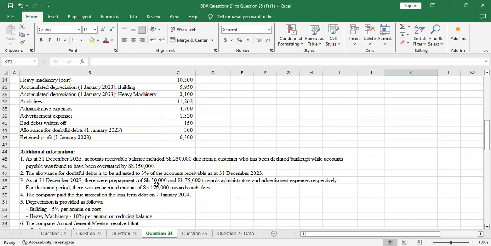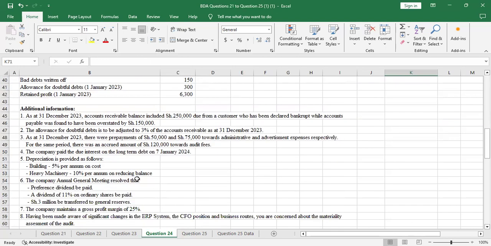Number 2: the allowance for doubtful debts is to be adjusted to 3% of the accounts receivable as of 31st December 2023. Number 3: as of 31st December 2023, there were prepayments of shillings 50,000 and shillings 75,000 towards administrative and advertisement expenses, respectively. For the same period, there was an accrued amount of shillings 120,000 towards audit fees.